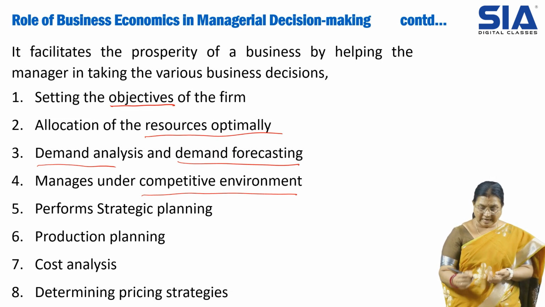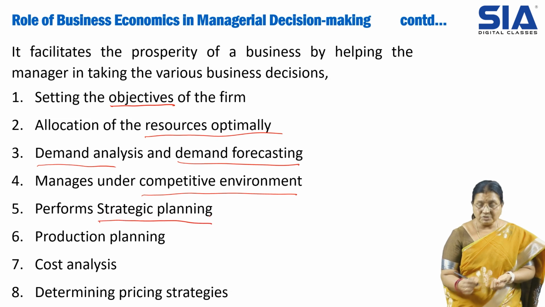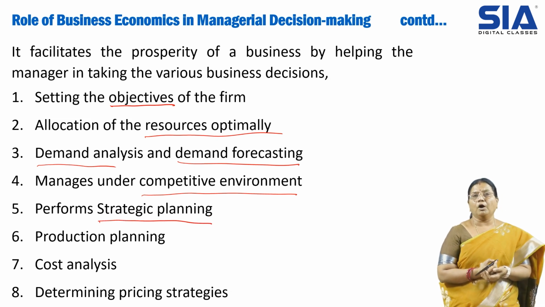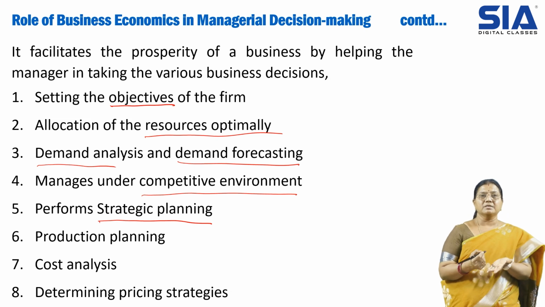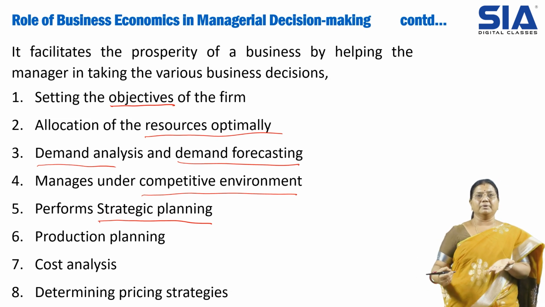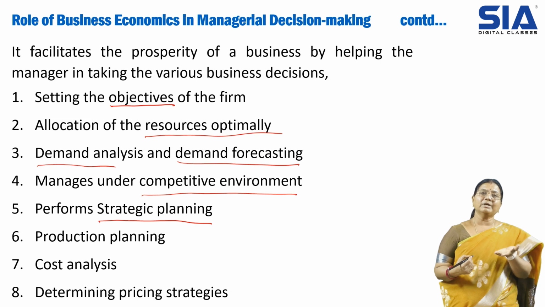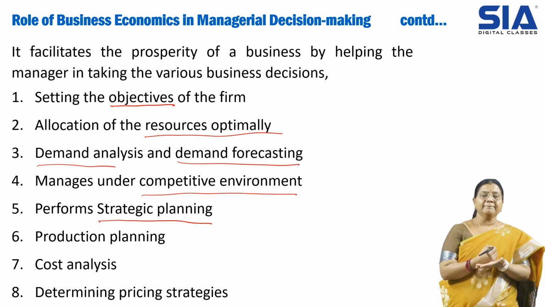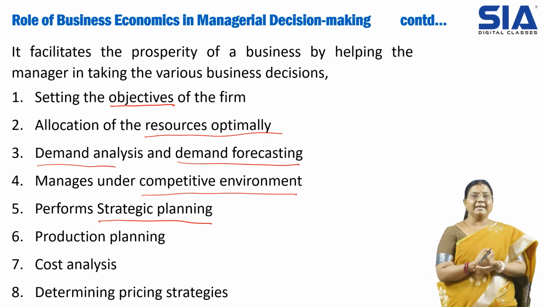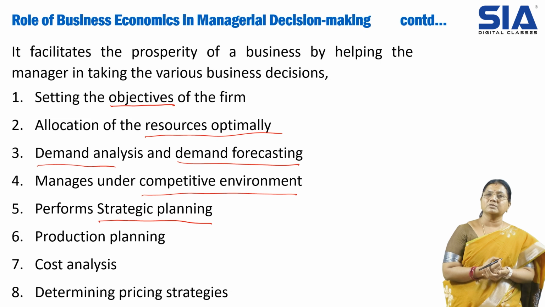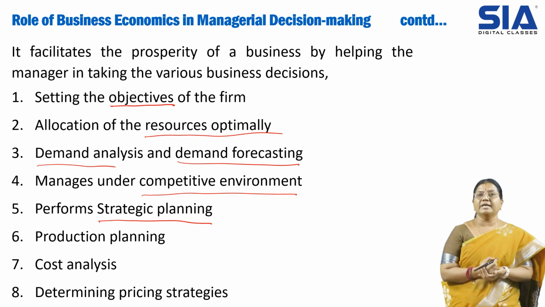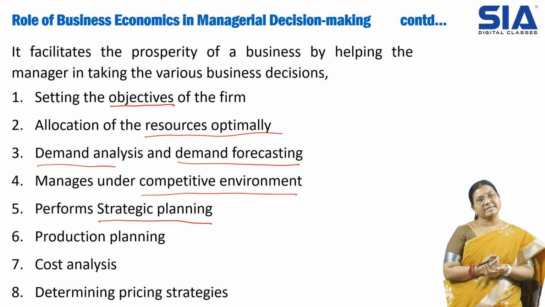Then performs strategic planning. Strategic planning is done at the top level management, and this will be the base for whatever actions are performed. Taking into consideration the strategic planning, the operations will be planned. How can that be implemented exactly? So strategic planning is very, very important to any business organization, with which we can achieve the organizational objectives as well as goals.